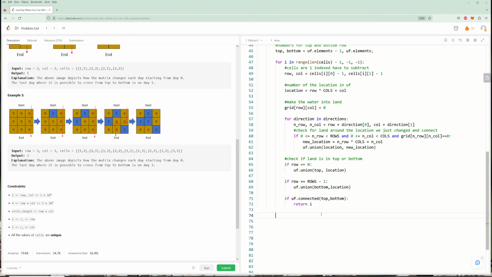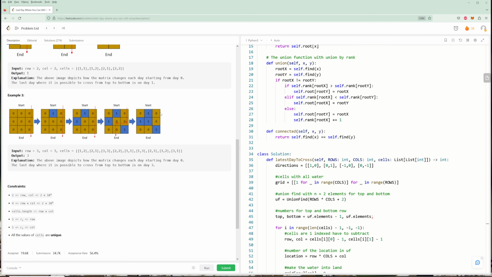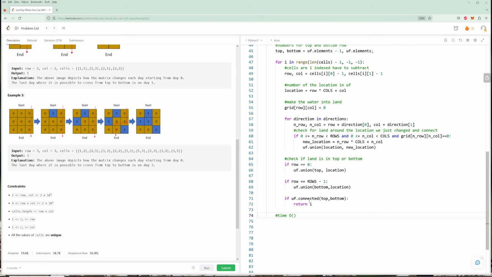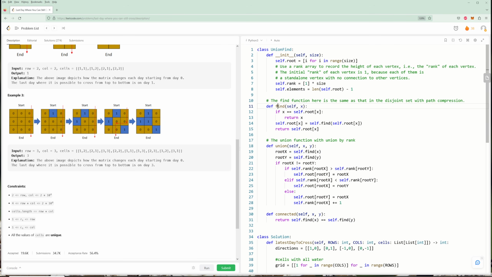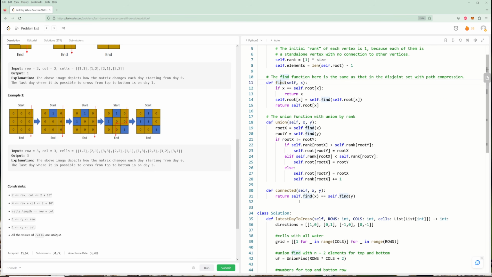Okay, so now let's think of the time and space complexity here. For the time, like I said, we're initializing a grid to all ones, and we're going backwards. And then we are just changing one cell at a time to a land. We're connecting it to every possible land near it. And then we are checking if the top and the bottom are connected. So in an ideal union find, it's not exactly like this, but all these algorithms are technically big O of 1, I think. That's the argument: this find, this union, and this connected are big O of 1.